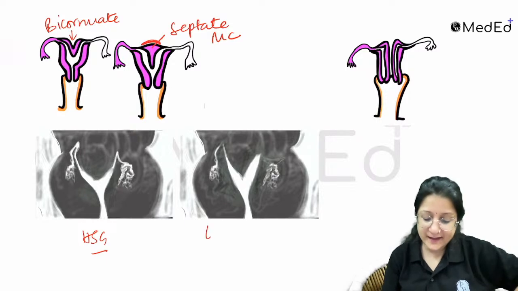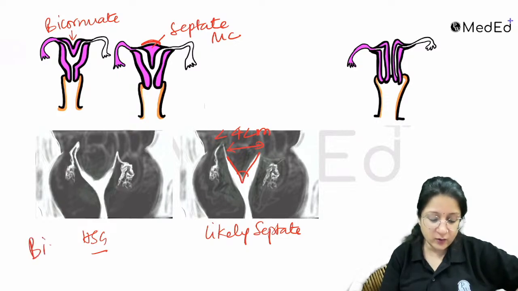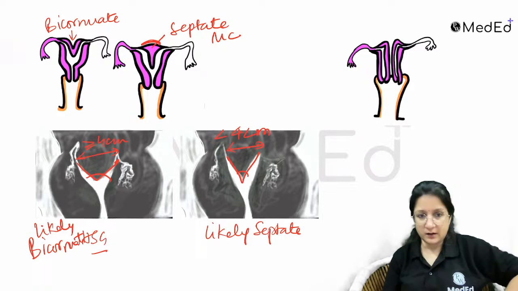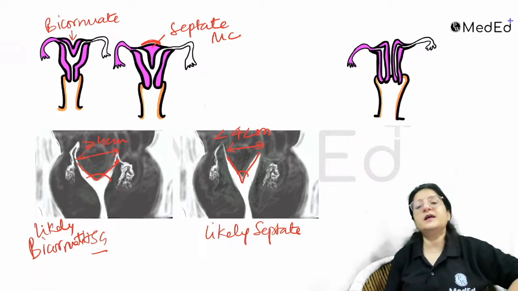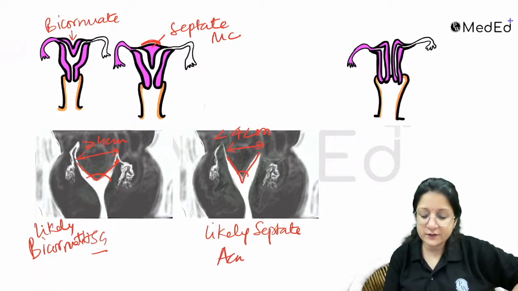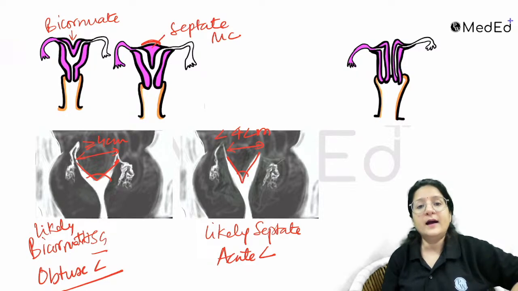So this is likely septate, because you can see the angle is acute and the distance between the two horns is less than 4 centimeters. This is likely bicornuate. I'm not 100% sure. This is likely bicornuate because of the angle that is obtuse and the distance between the two horns. So it's not possible to measure the distance on the image, but it is possible to see the angle. So focus on the angle. Acute angle, likely septate. Obtuse angle, likely bicornuate, right?